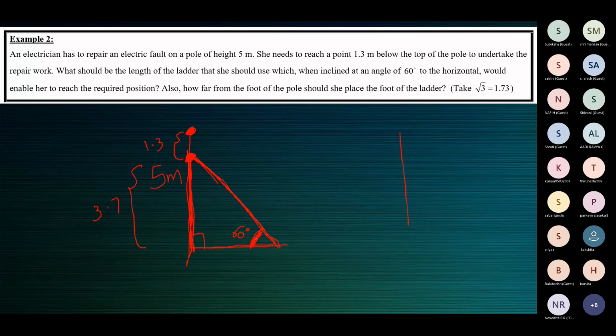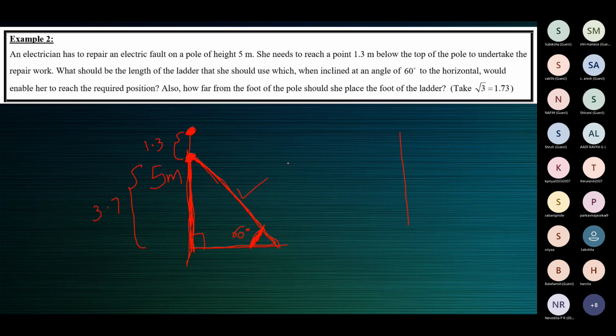So when you know one angle is 60 degrees and you know one side is 3.7 meters, you can use your convenient T ratios to find the missing sides or the required sides.